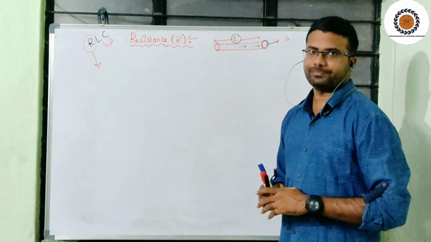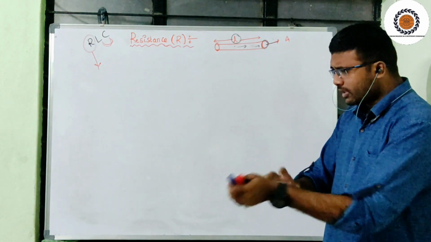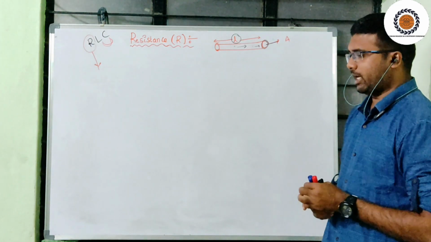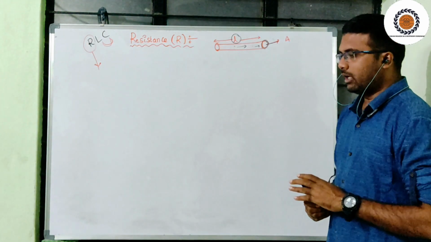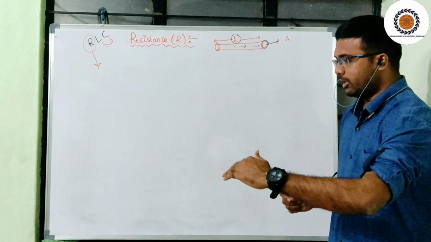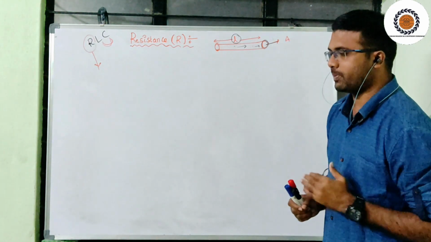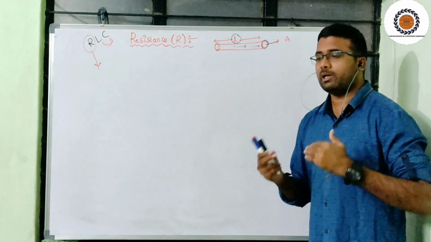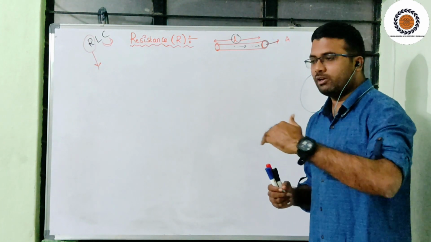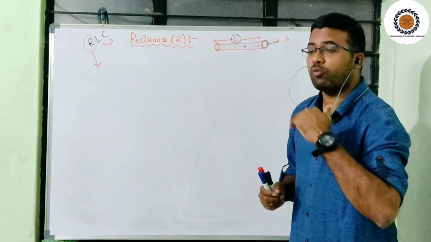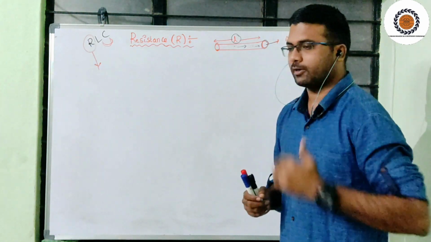For example, I am driving a vehicle. While I am driving, there is a speed breaker in between. Then what will happen? My desired flow will be restricted, because of the speed breaker.